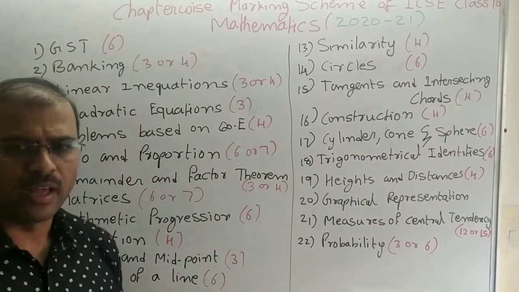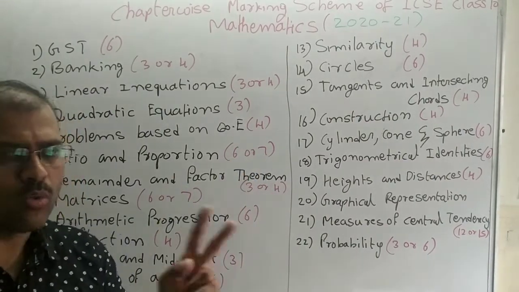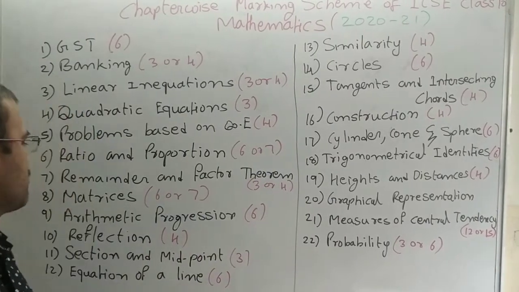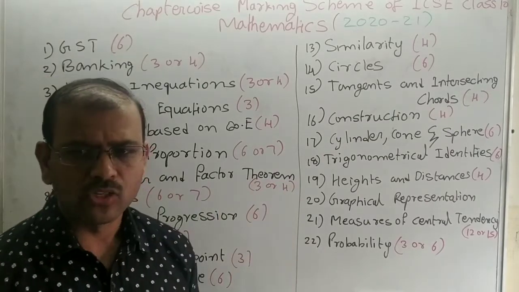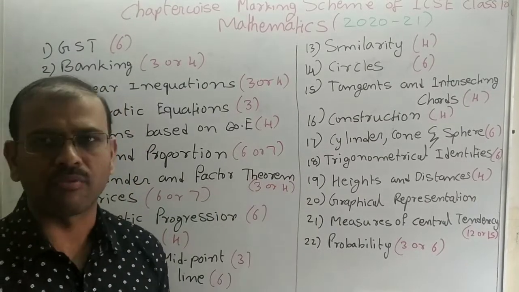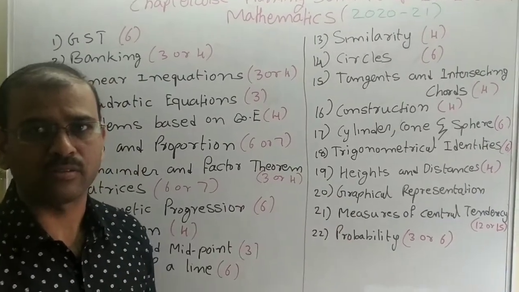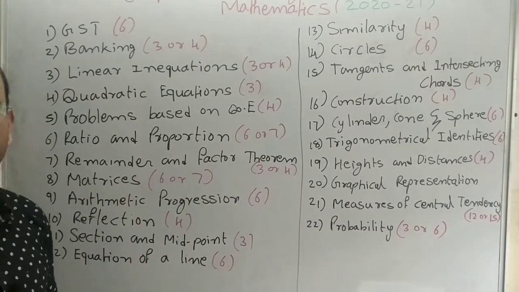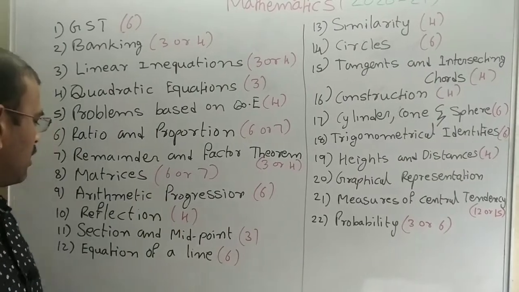Ratio and proportion. Ratio and proportion, 6 or 7 marks. That means 2 questions will be asked, 1 3 marks or 1 4 marks. It can be asked for this. The next one is the remainder and factors theorem. So remainder and factor theorem, 3 or 4 marks they will ask. This year they may can ask 6 marks also. The next one is the matrices. This is a compulsory 6 or 7 marks. So that means 2 questions will be come from the chapters.